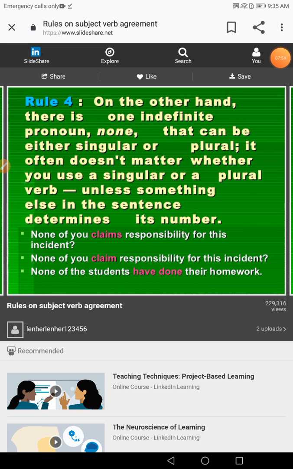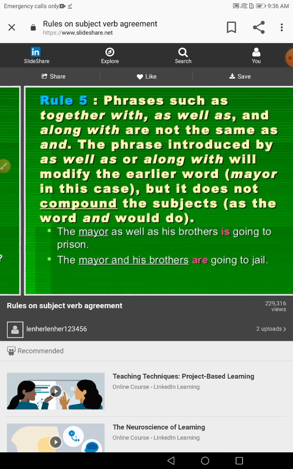Rule 4, guys. On the other hand, there is one indefinite pronoun, none, that can be either singular or plural. It often doesn't matter whether you use a singular or plural verb unless something else in the sentence determines its number. So, none of you claims. Okay, none of you claim. But none of the students have done.